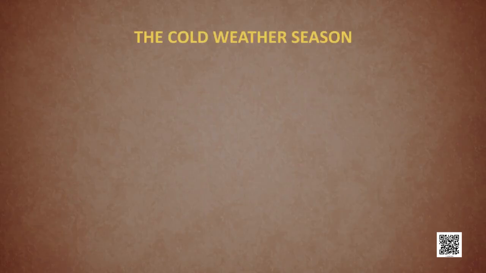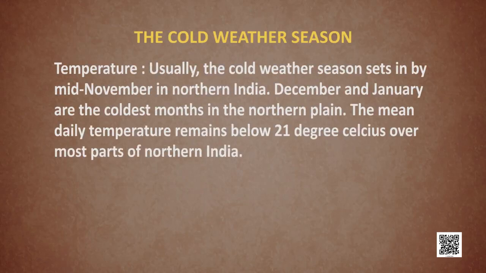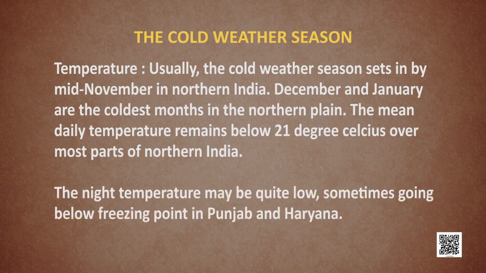When we talk about the cold weather season, the winter season, the temperature is low and it sets in by mid-November in northern India. December and January are the coldest months over the northern plains. The mean daily temperature remains below, let's say, 21 degrees Celsius over the northern part of India. The night temperature might be very low, sometimes going below freezing point in Punjab and Haryana.